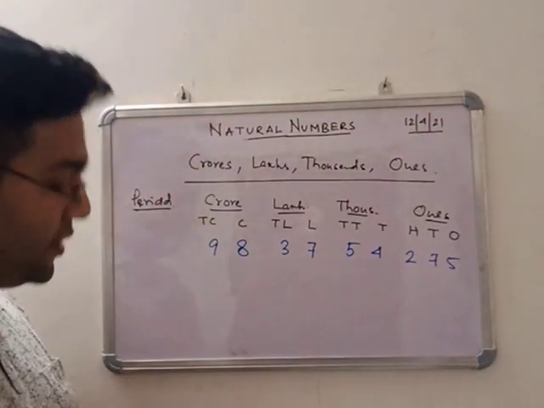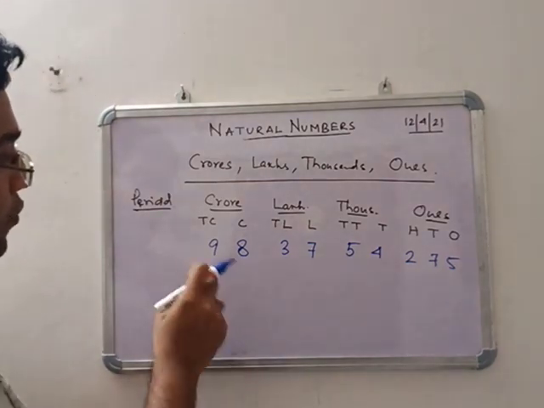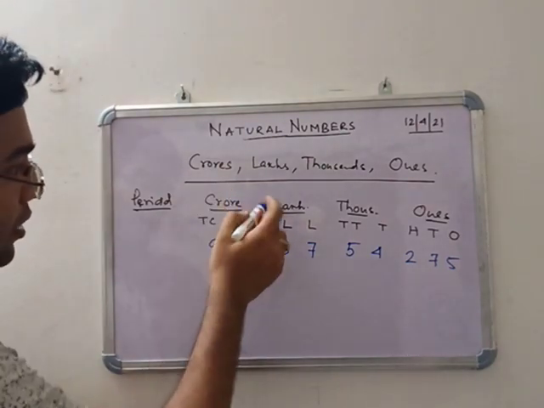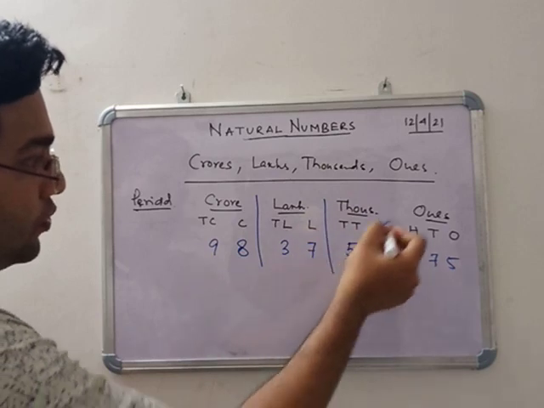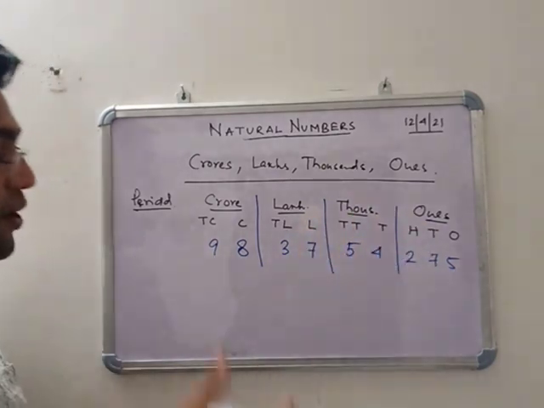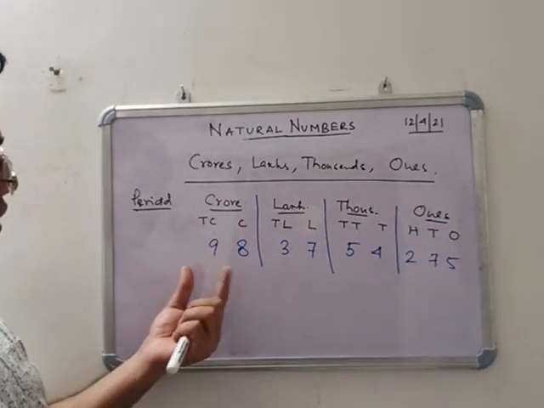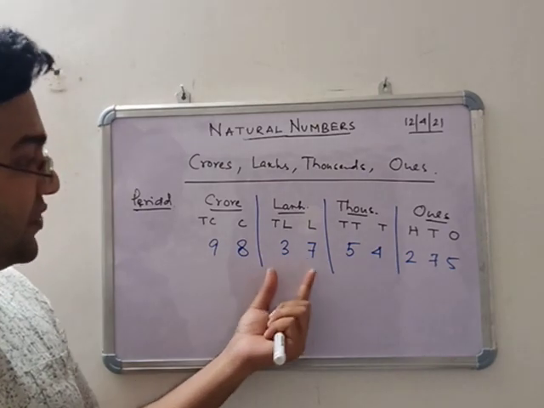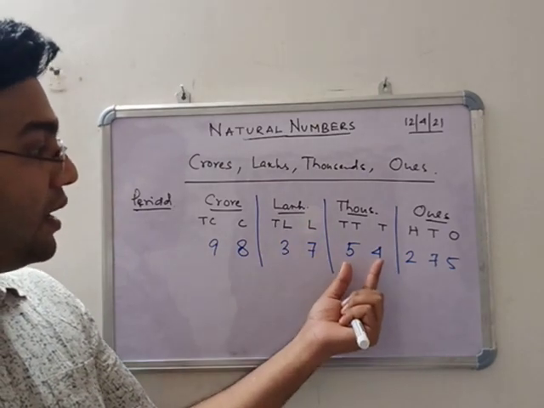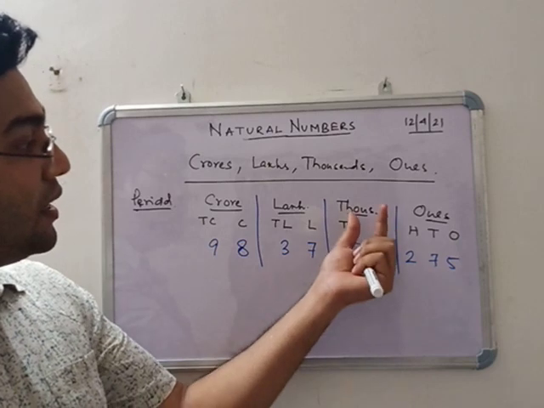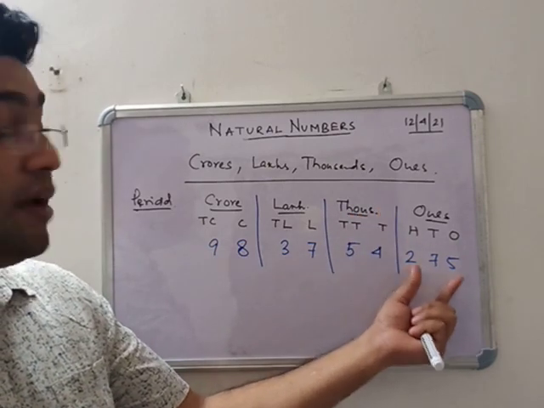When you write in words, you have to check which period each part of the number belongs to. So 98 belongs to the crore, 37 to the lakhs, 54 to the thousands and 275 to the ones.